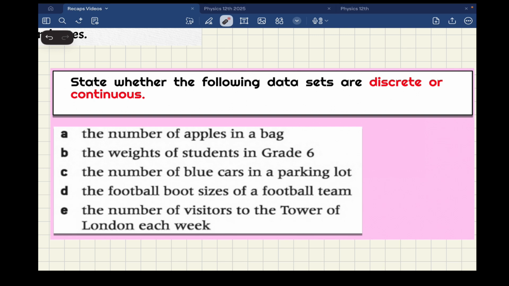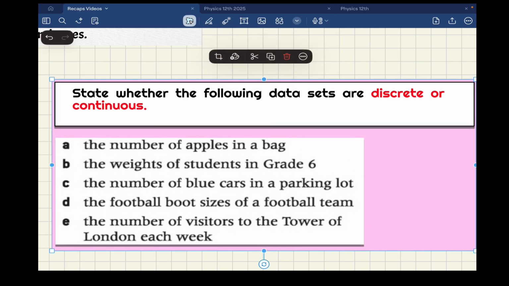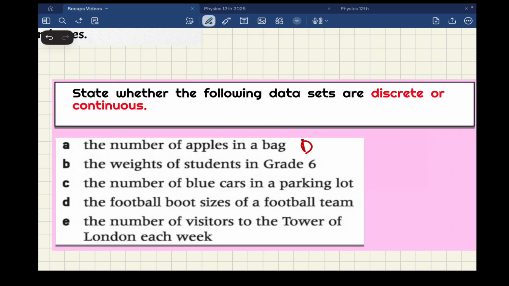Remember, this is something quantitative, a number. For example, the number of apples. So, of course, this is something discrete. Let me write down this. Discrete, okay? Because we cannot have like 2.32 apples, okay? So the number of apples in the bag, we can have 1, 2, 3, 5 apples.